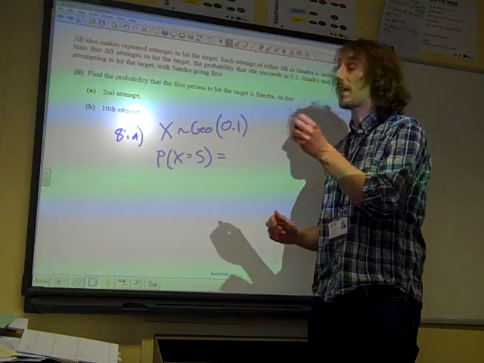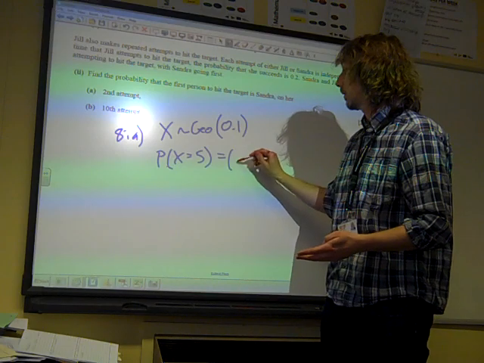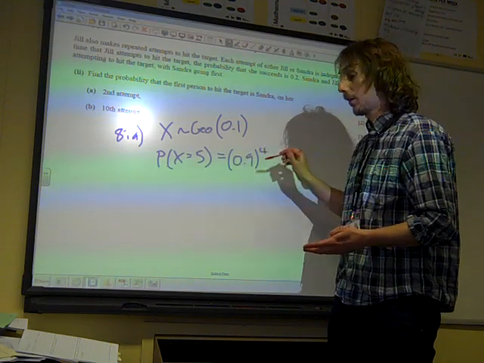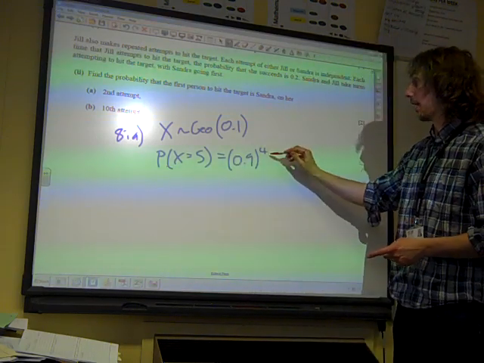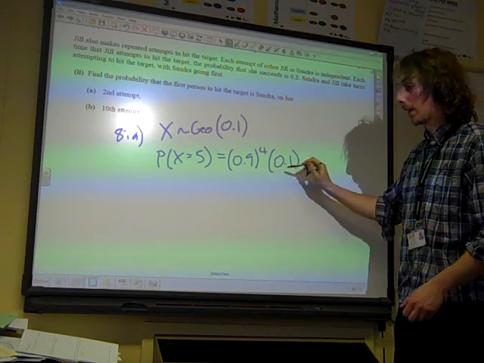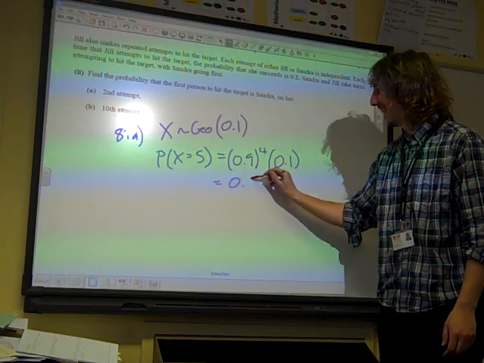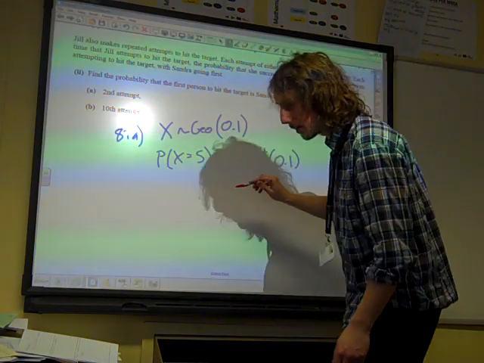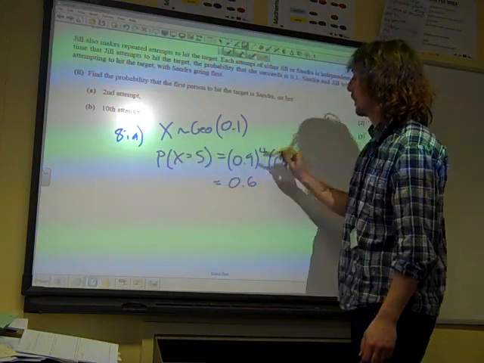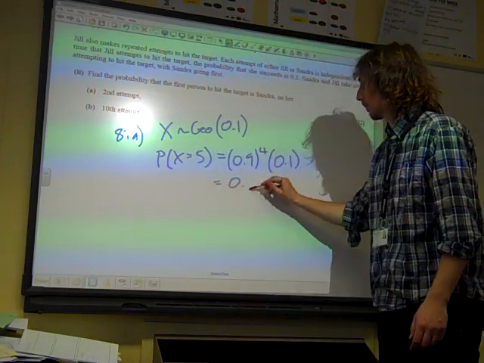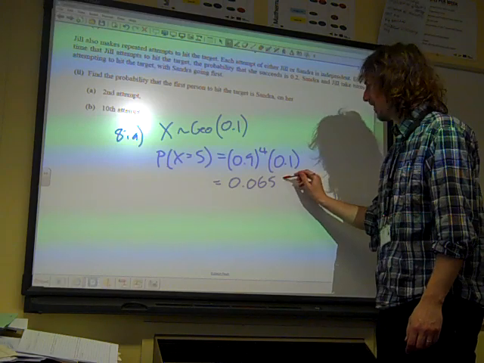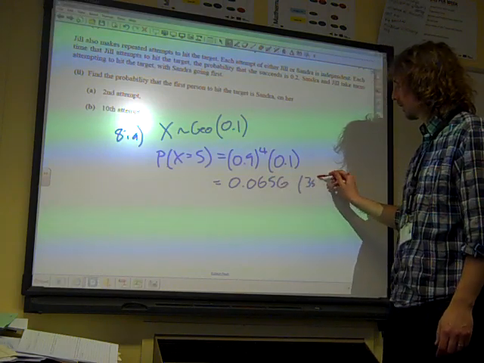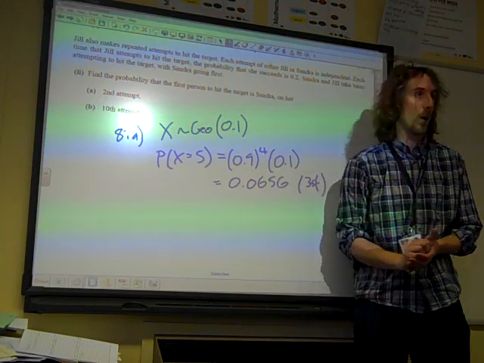That would be 4 failures followed by the final success, and that gives us 0.0656, I think, to 3 significant figures. So there we go, that's quite a nice start.